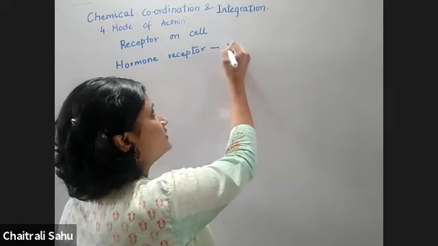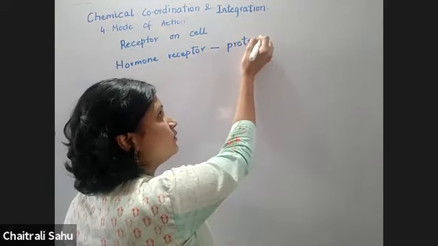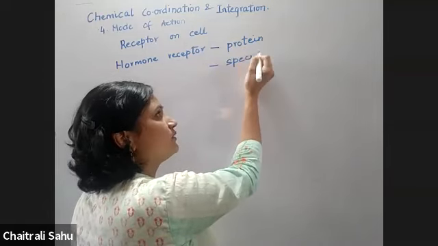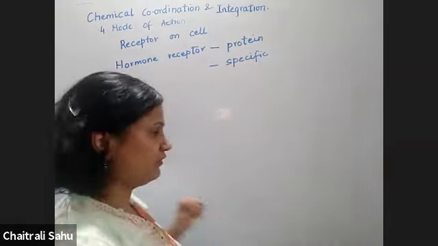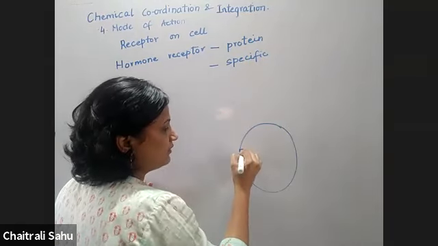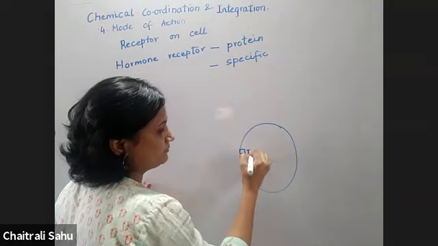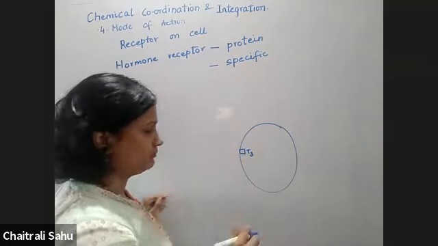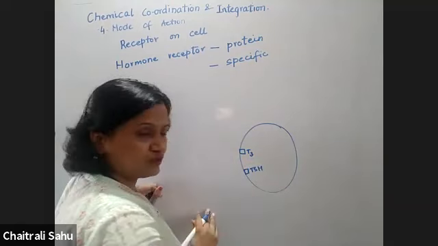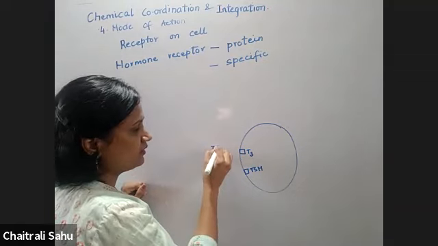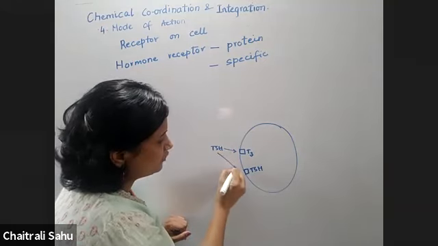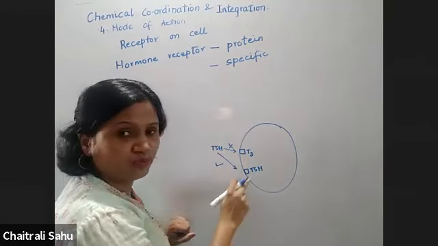Now, these hormone receptors themselves are proteins in nature. They are very, very specific. What does very, very specific mean? For example, this is a cell and this is a receptor for, let's say, T3. I'm just giving an example. And this is a receptor for TSH. So if TSH comes here, nothing is going to happen. TSH has to go here, to its receptor.